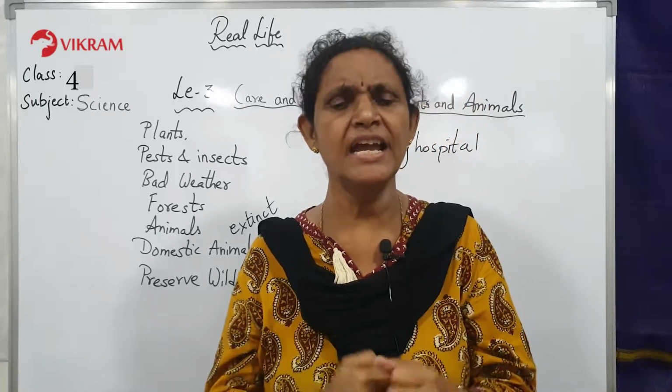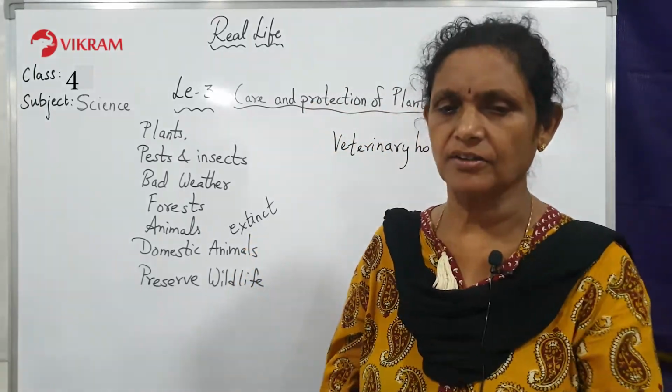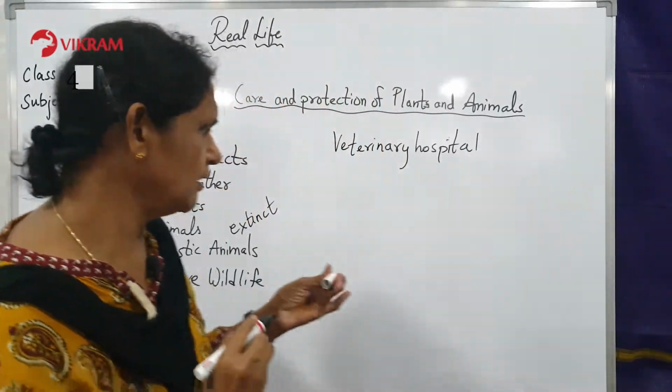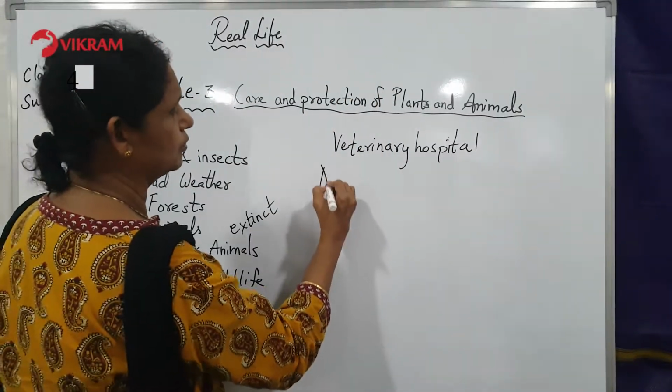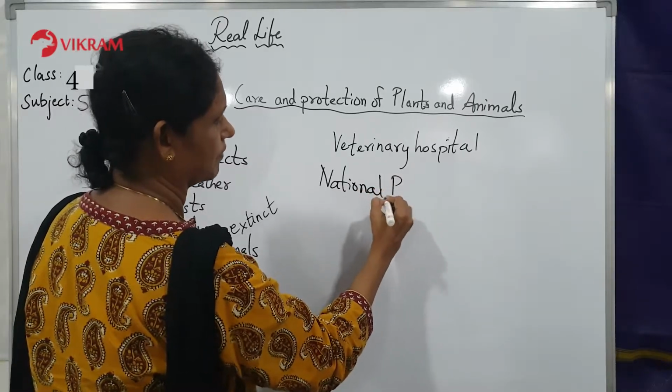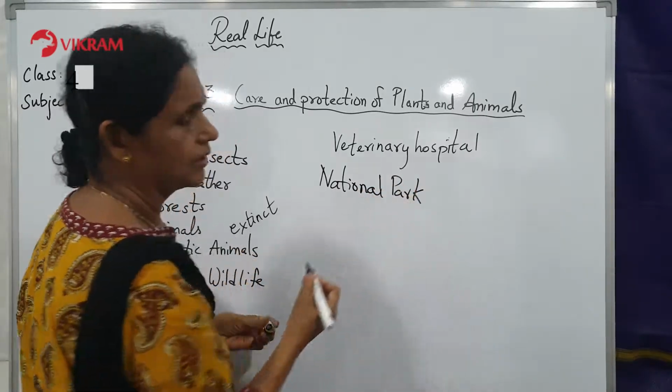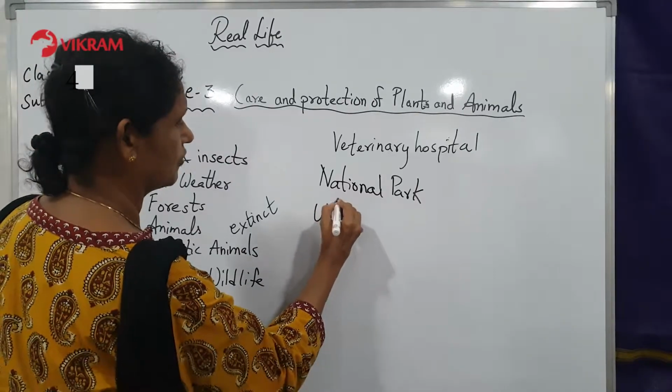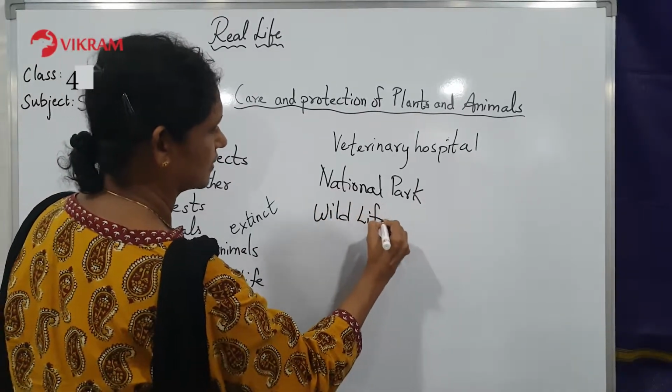So the government has set up many national parks. Children, you have heard about a national park? I am sure you must have heard. What is a national park? And you must have heard of wildlife sanctuaries.